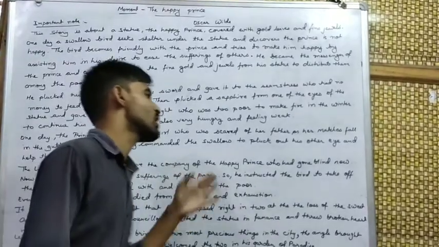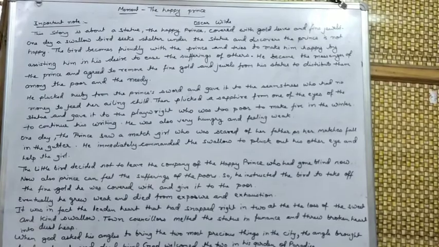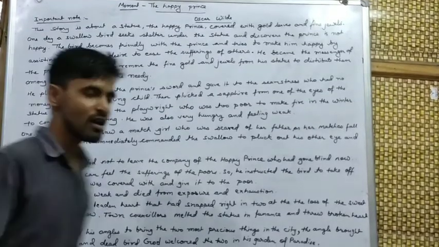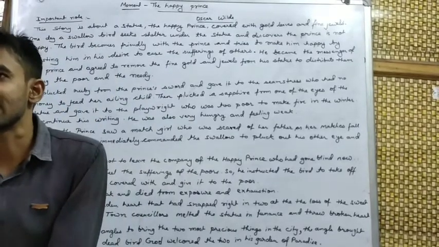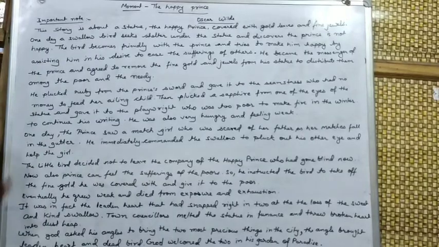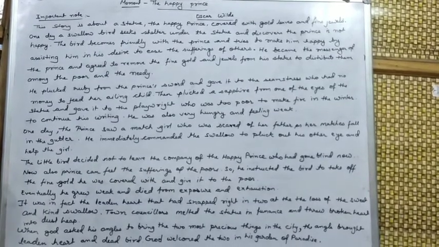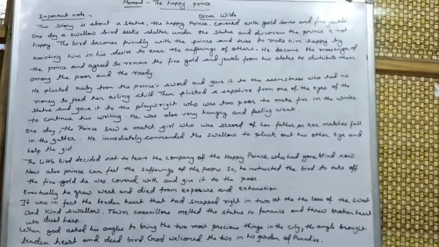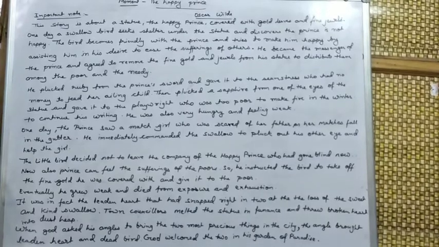So he instructed the bird to take off the fine gold he was covered with and give it to the poor. One leaf to each poor person in his kingdom, so that they can be happy. They can satisfy their grief. Means they can satisfy their hunger and everything. So once again, the bird followed the order of the Happy Prince.